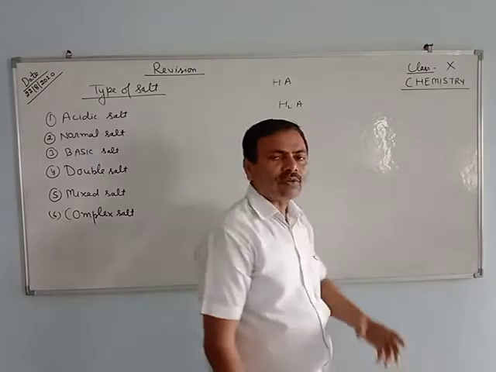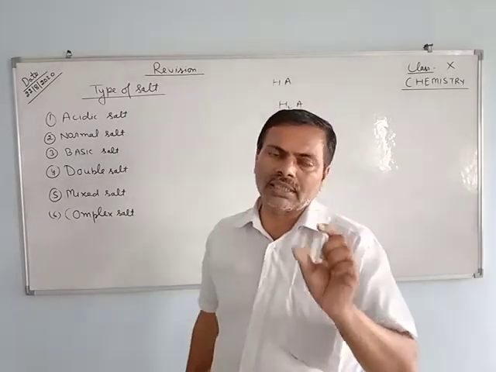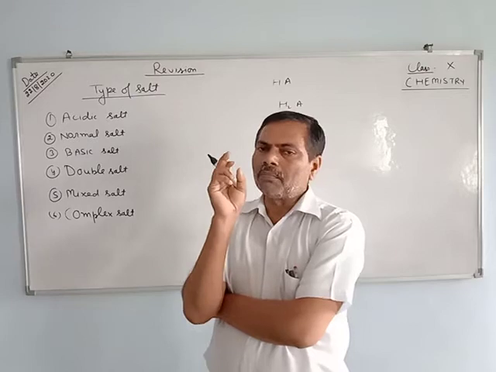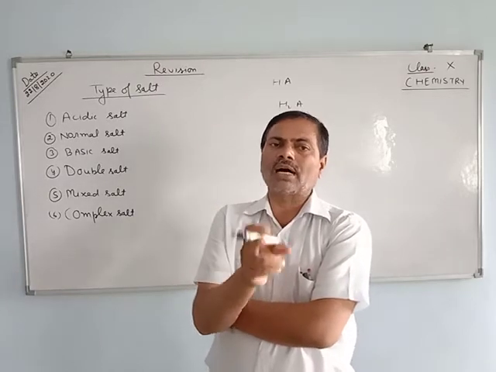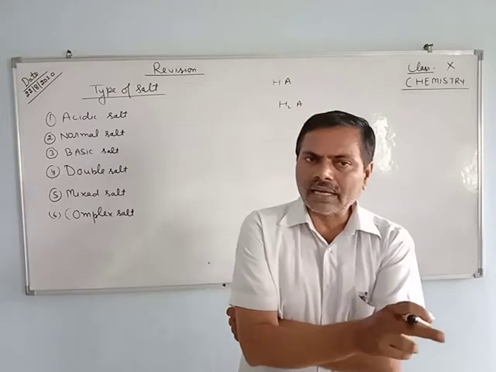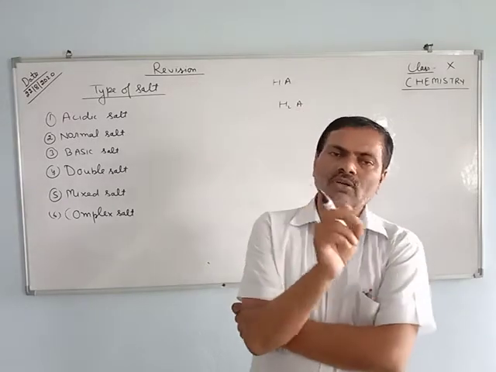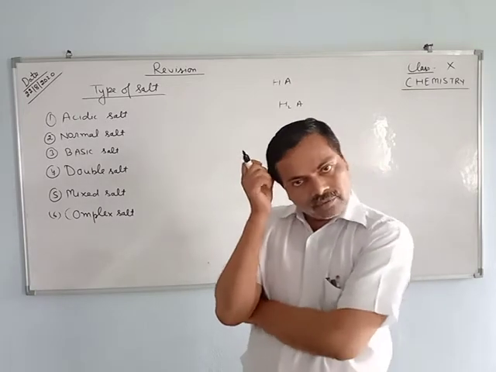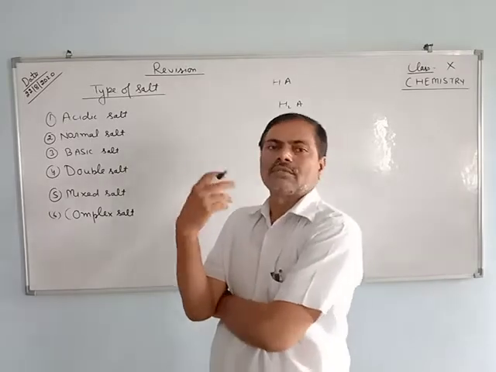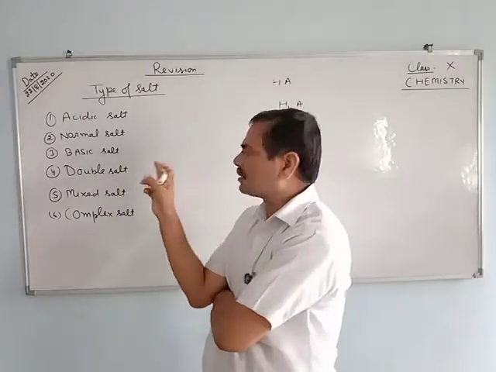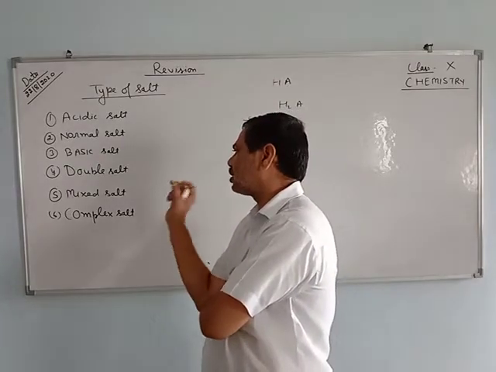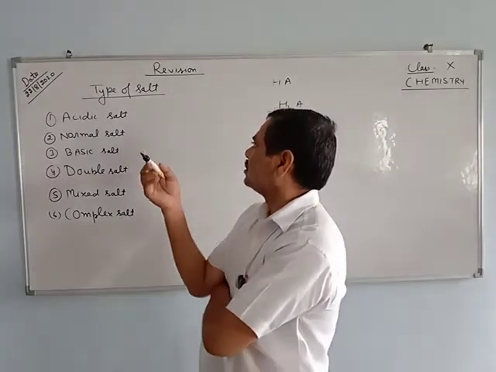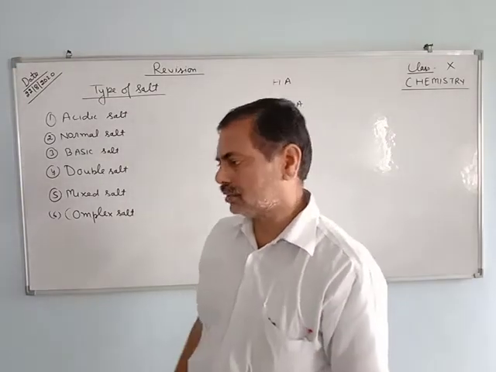So first of all, you must know what salt is. Whenever asked a question to define salt, you have to write only this: complete or partial replacement of the hydrogen ion by the metal ion or ammonium ion gives the salt. After that, the types of salt: acidic salt, normal salt, basic salt, double salt, mixed salt, and complex salt. Now we will discuss each type of salt one by one.